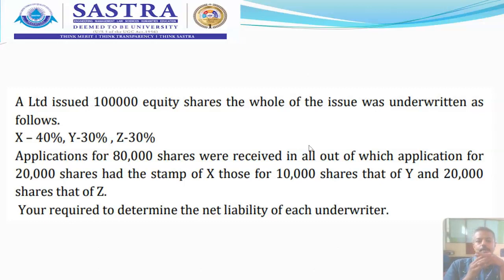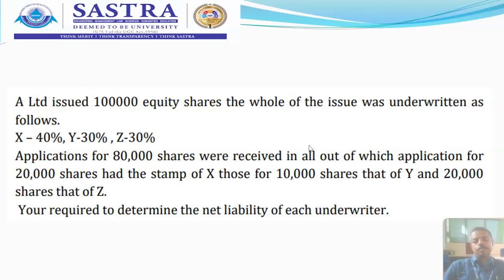So calculate the marked applications. So from X it was 20,000, from Y it was 10,000, that is the applications received with stamp. And Mr. the Z underwriter, we got 20,000 applications. So together X20, Y10, Z20. Together it comes 50,000. So from this point currently I am showing you the question so that you can simultaneously look into it. So totally the marked applications are 50,000 shares and the unmarked applications are 30,000 shares.